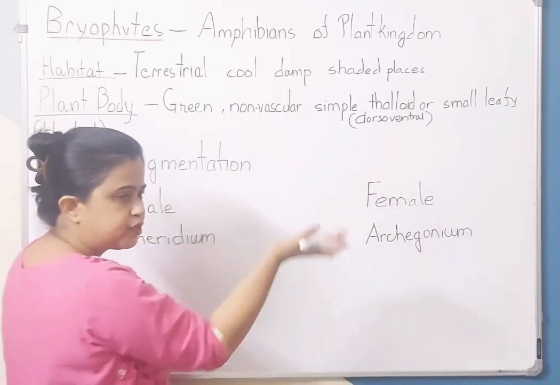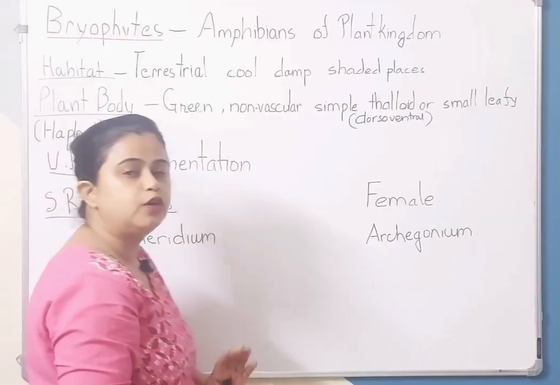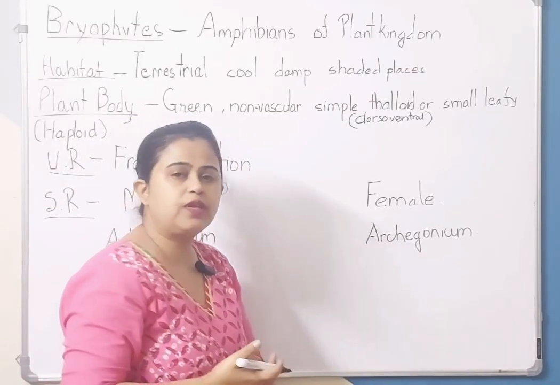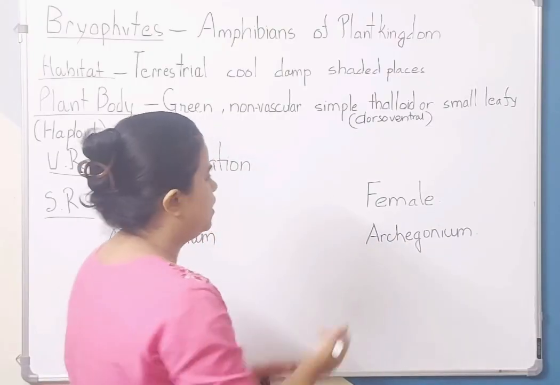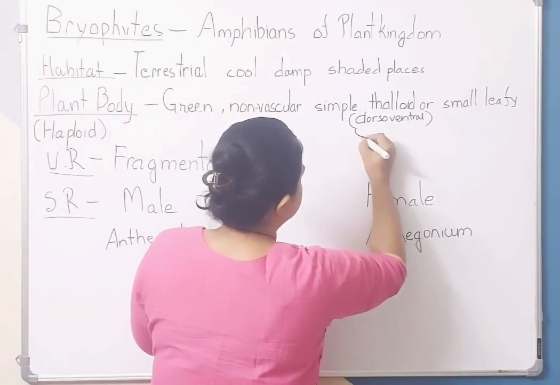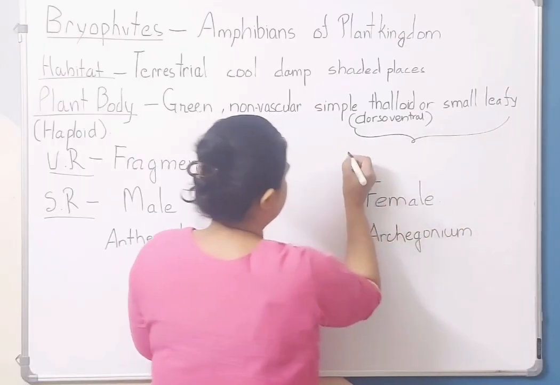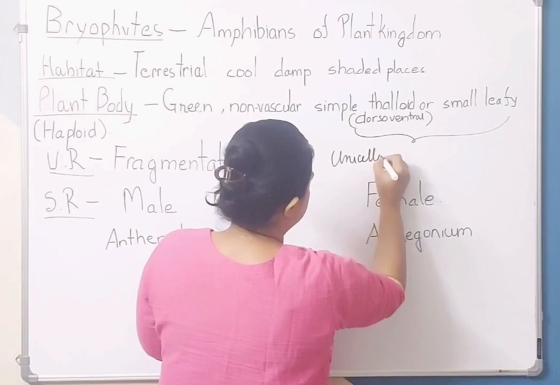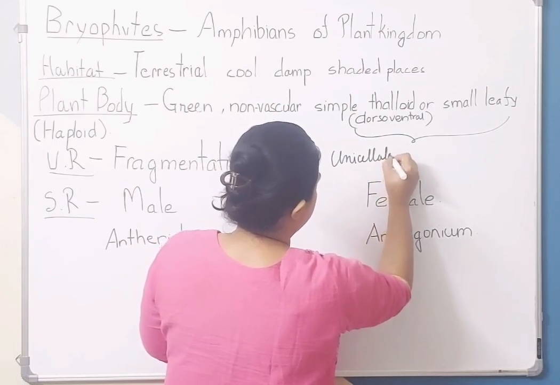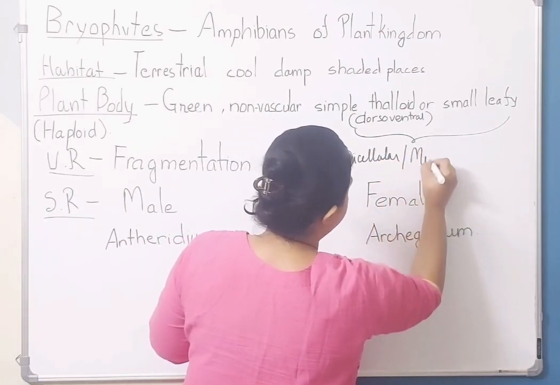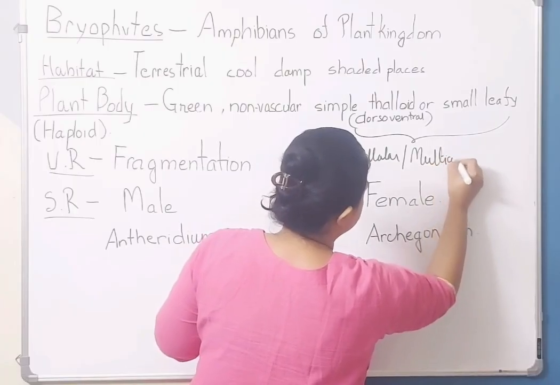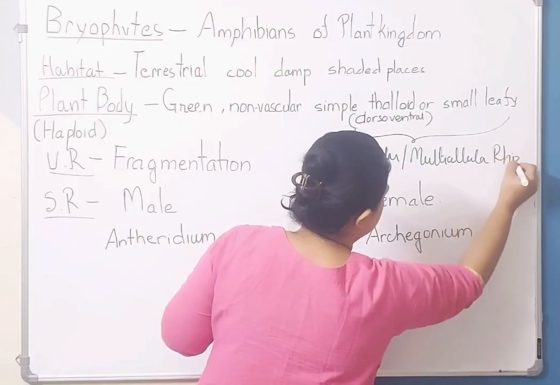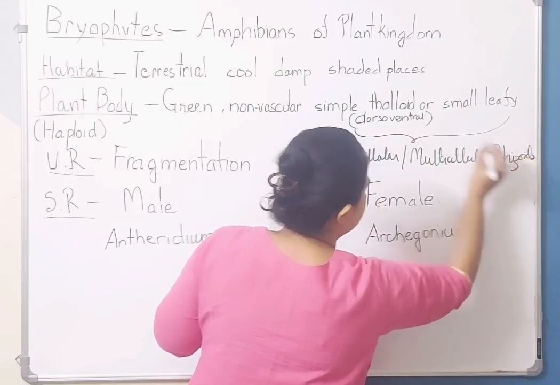And they are attached to the substratum with the help of root-like structures, not true roots. True roots क्यों नहीं है? क्योंकि इनमें vascular bundle नहीं है. With the help of rhizoids, which are unicellular or multicellular. Clear?